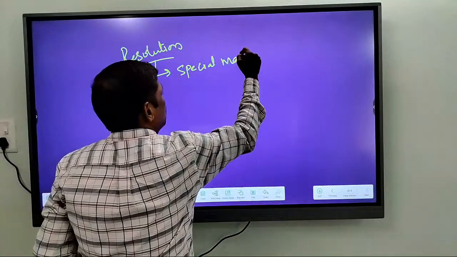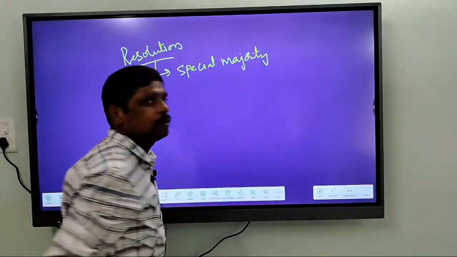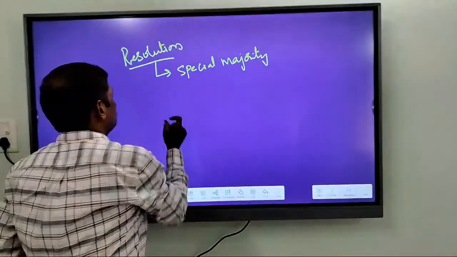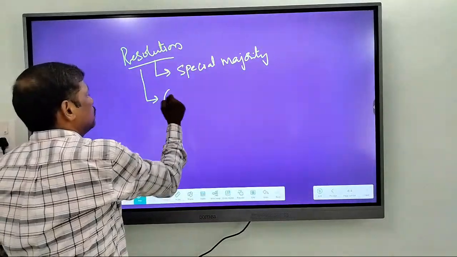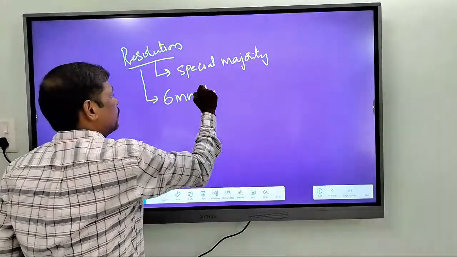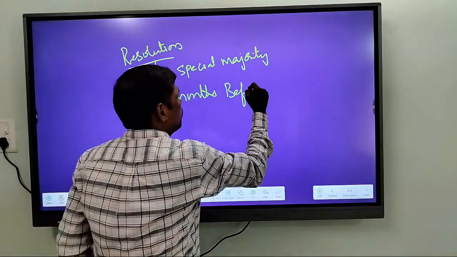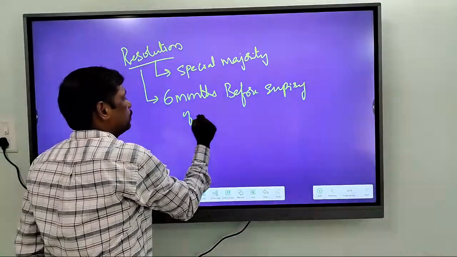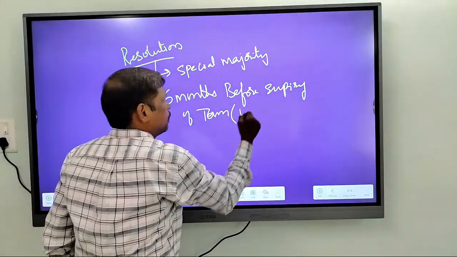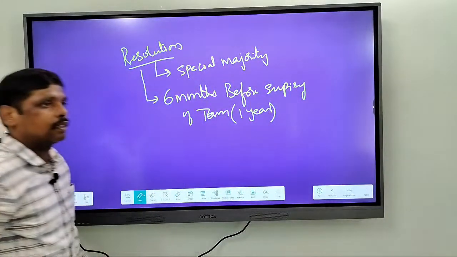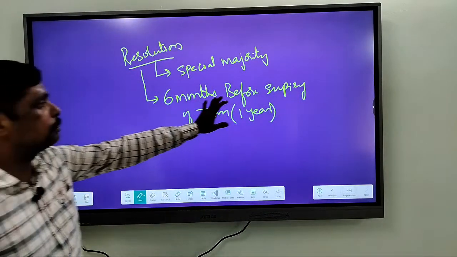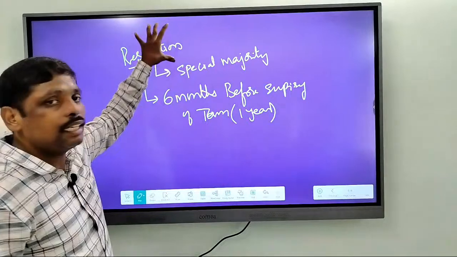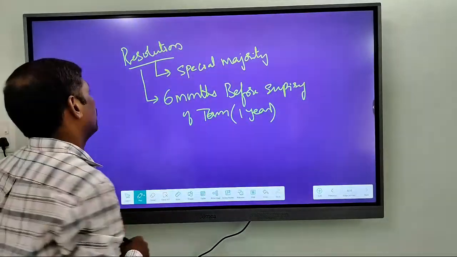It is by special majority, right? So a resolution need to be passed within a period of 6 months before expiry of the term, that is 1 year. Alright, 6 months before expiry of term of 1 year. So that is the condition for extending a national emergency beyond 1 year.